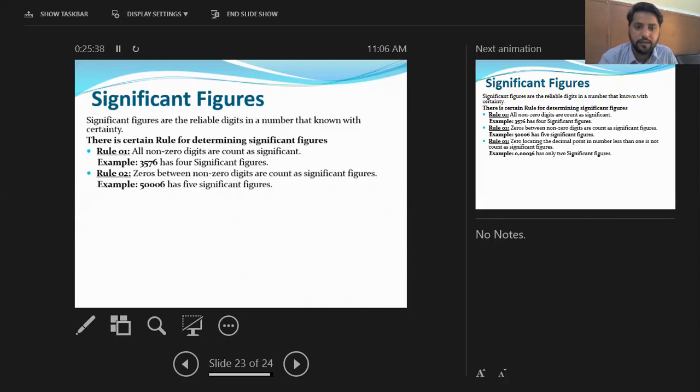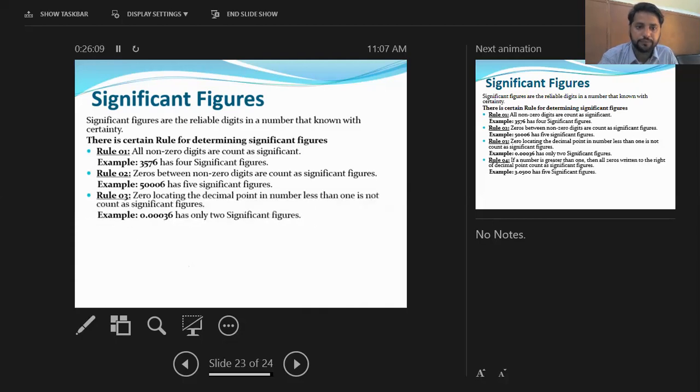Rule number 2: if the zeros are in between non-zero digits, they will be counted as significant figures. So whenever zeros come in between non-zeros, they will be counted as significant figures. Here is the example 5, 3 zeros, then 6. Here the zeros are in between two non-zeros, therefore they will be counted as significant figures. So in this example, there are 5 significant figures.